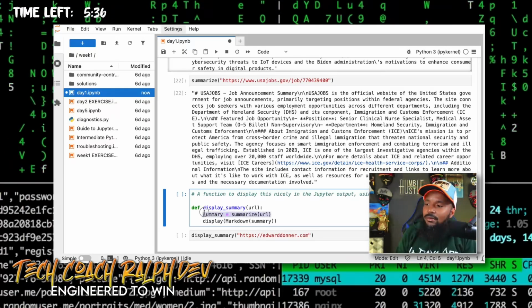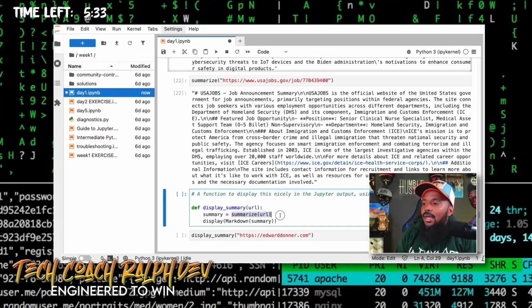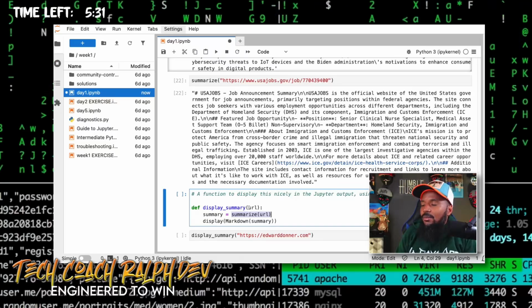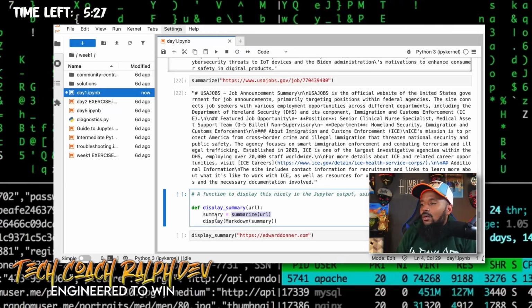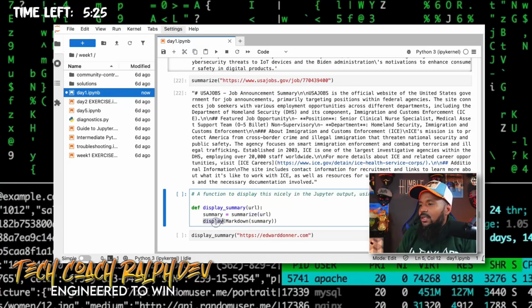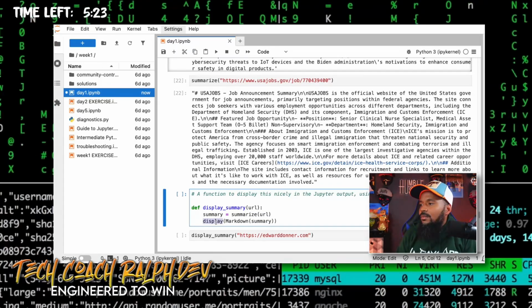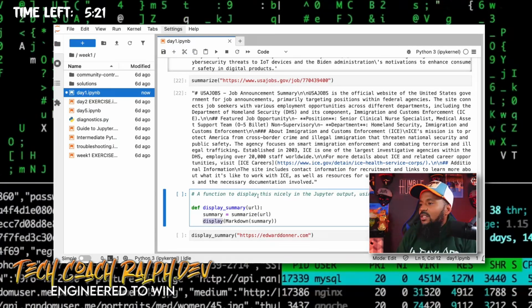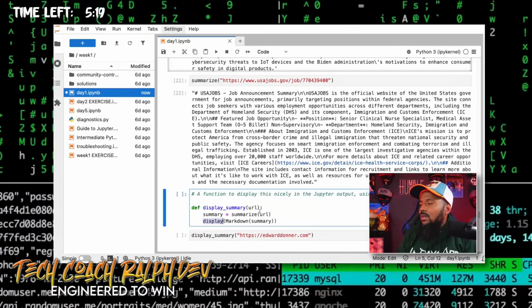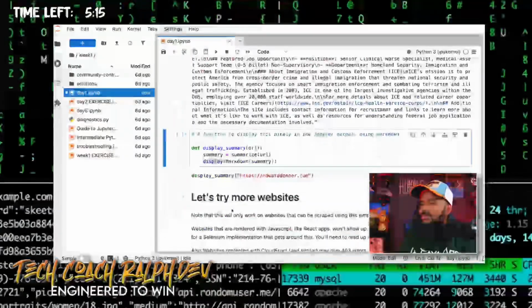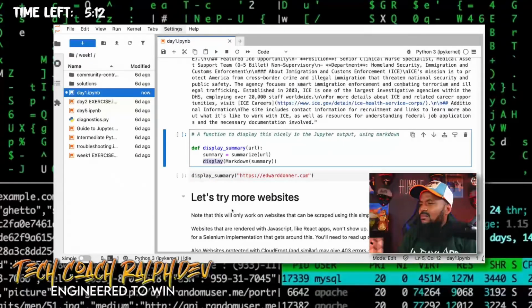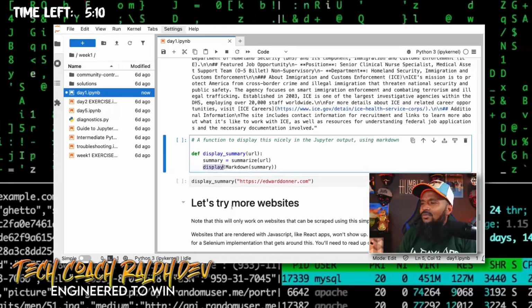We have a function, right? So summarize. And it says display the summary in Markdown, right? So what is the display? Where is that coming from? A function to display nicely in Jupyter output using Markdown. I don't know, where did display come from? Is that a part of, I don't know where this one came from, to be honest.